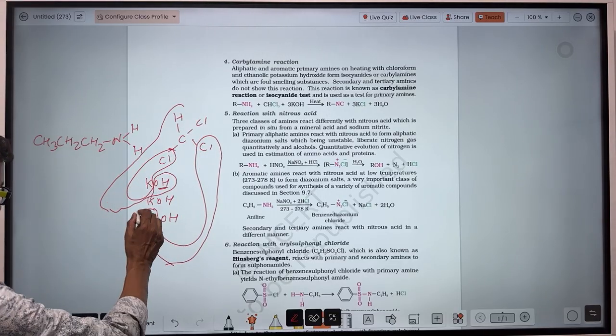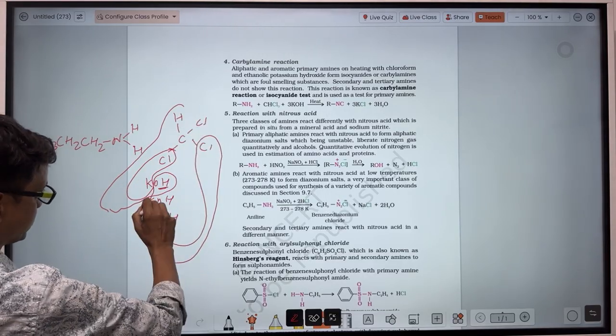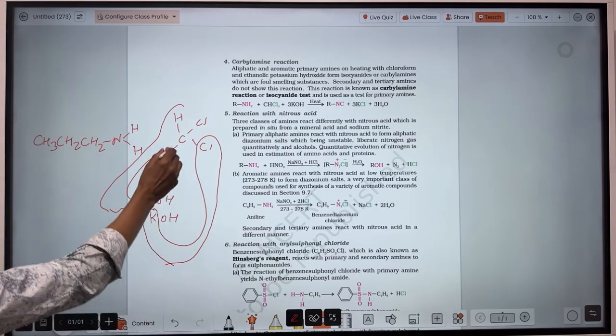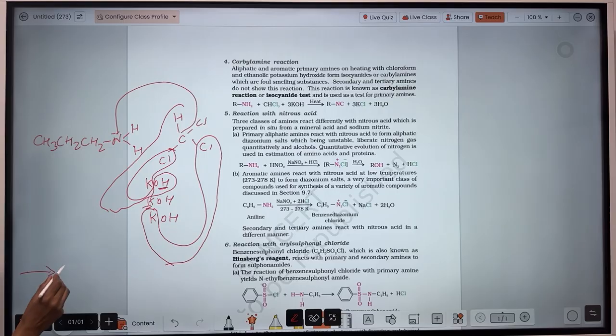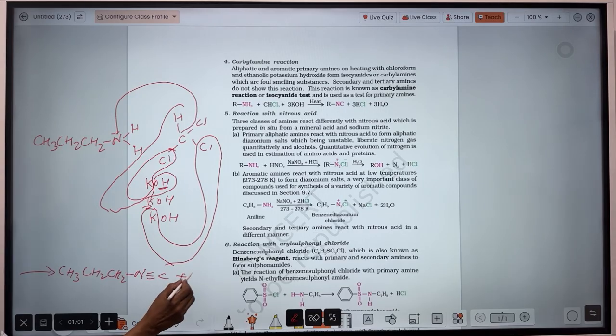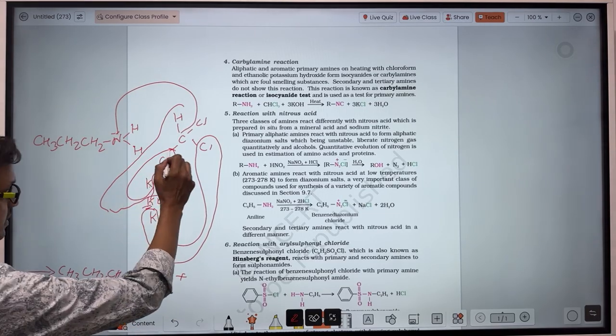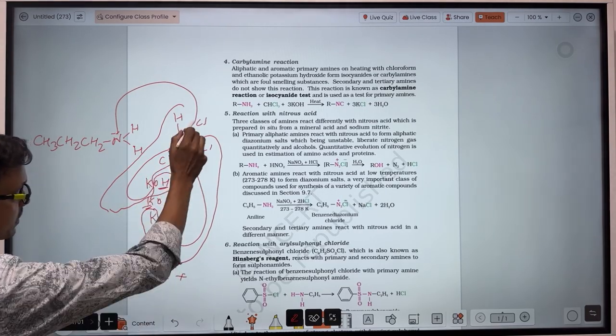This chlorine also combined with this potassium, so forms KCl. The carbon valency left will get bound to this nitrogen, and there will be formation of CH3, CH2, CH2, and C. Here 1 mole KCl, second mole KCl, third mole KCl.